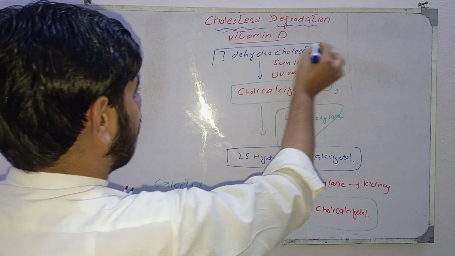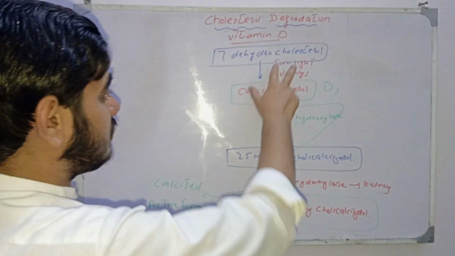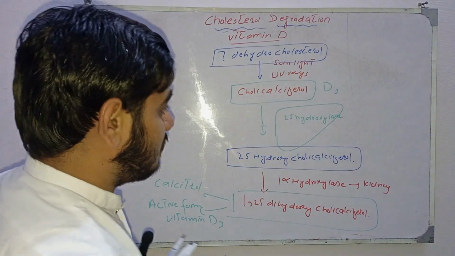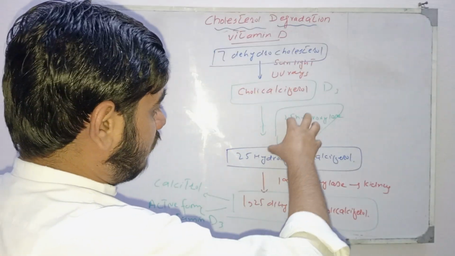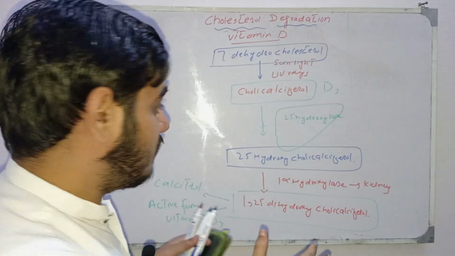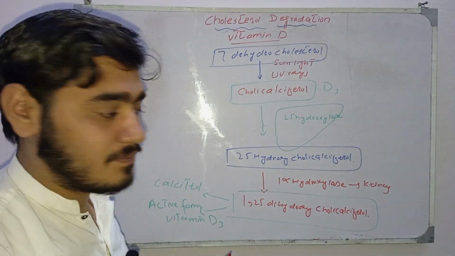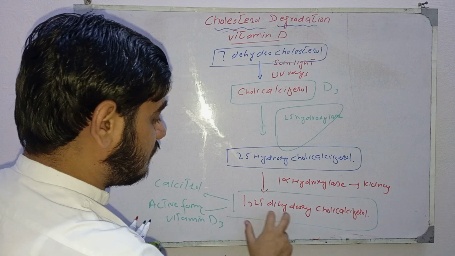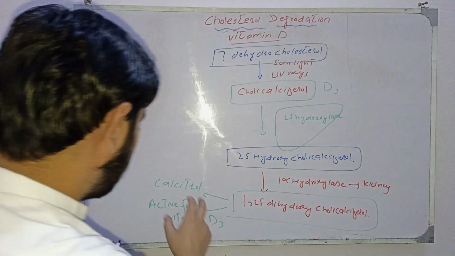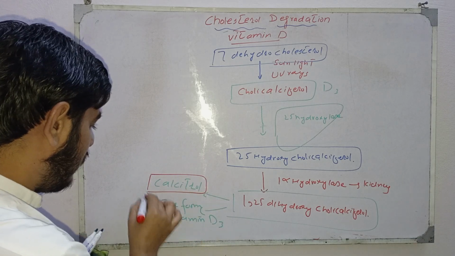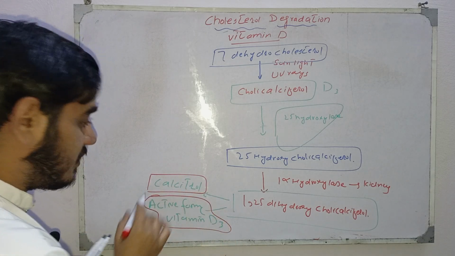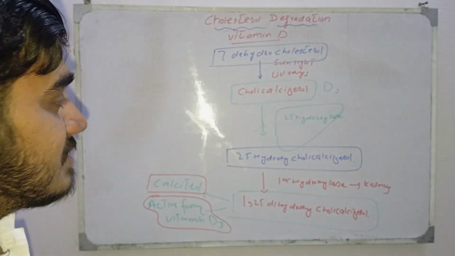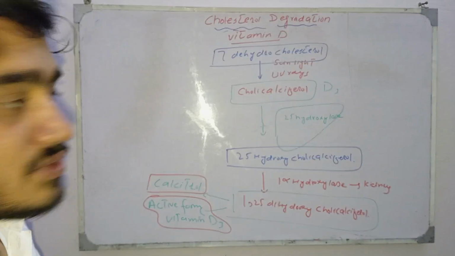7-dehydrocholesterol, present in the epidermis of skin, on exposure to sunlight and ultraviolet rays, is converted into cholecalciferol, another name is vitamin D3. By action of 25 hydroxylase enzyme, present in liver, it converts into 25 hydroxycholecalciferol. By action of 1 alpha hydroxylase enzyme, present in kidney, it converts into 1,25 dihydroxycholecalciferol. It is also called calcitriol, and it is the active form of vitamin D3. And that's how vitamin D synthesis takes place. Now let's discuss steroid hormone synthesis.